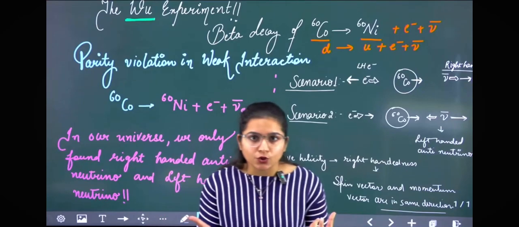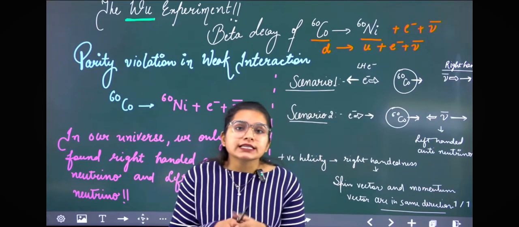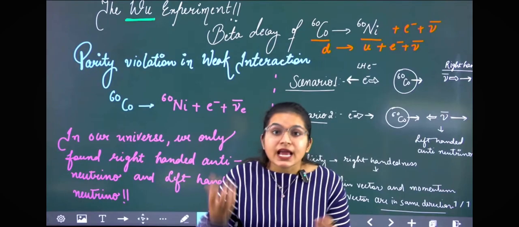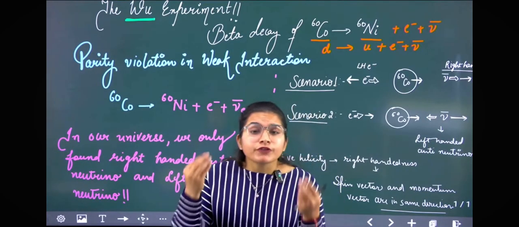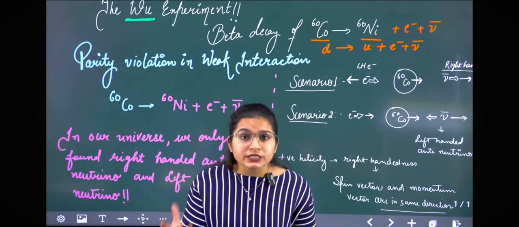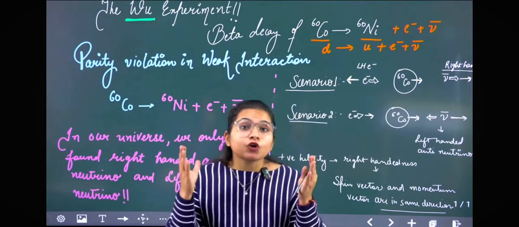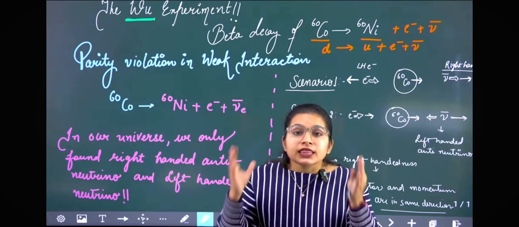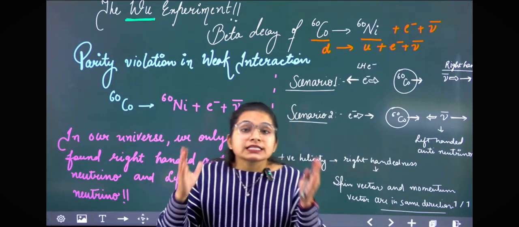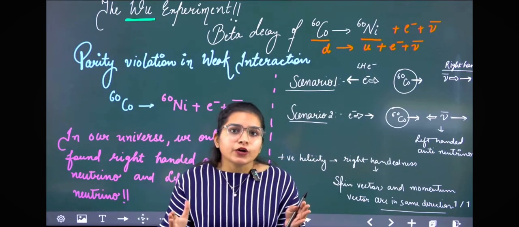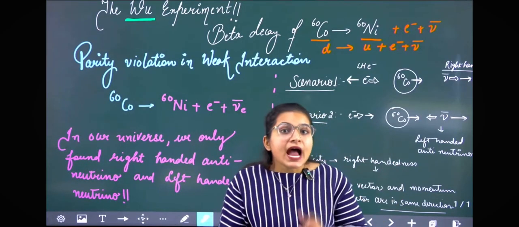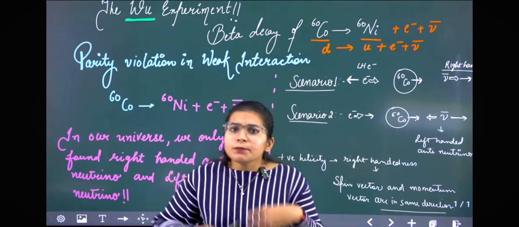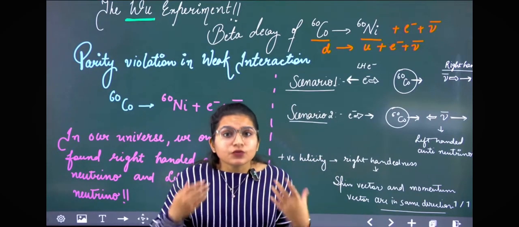Our right-handed coordinate system. So today we are discussing the Wu experiment, the groundbreaking experiment which challenges the fundamental concept of nuclear physics, that is, the parity violation in the weak interaction. Wu with her teammates studied the beta decay of cobalt-60 into nickel-60, and Wu found out that the parity is violated in the weak interaction.